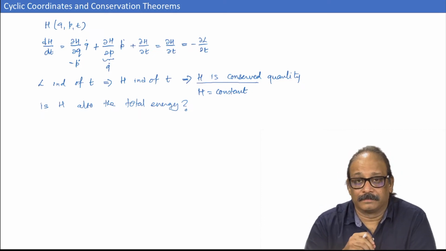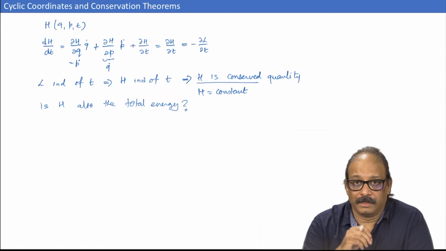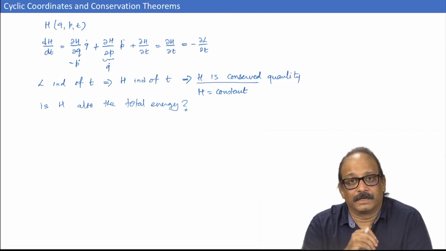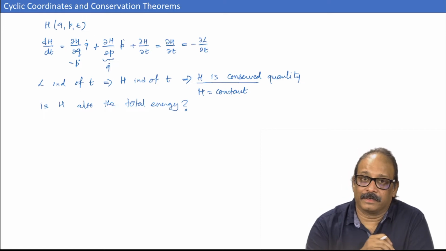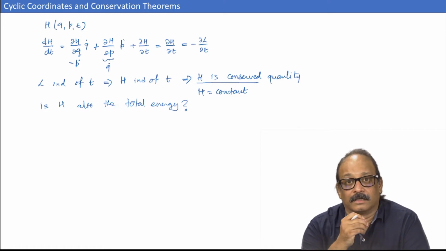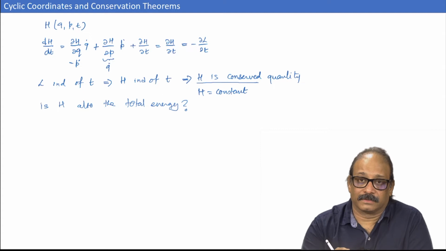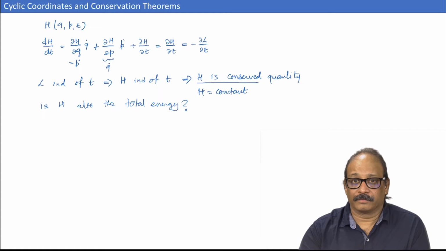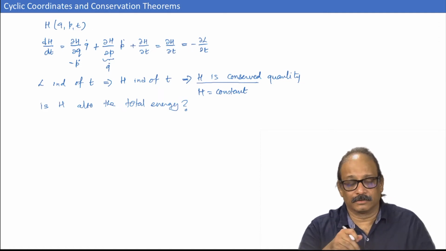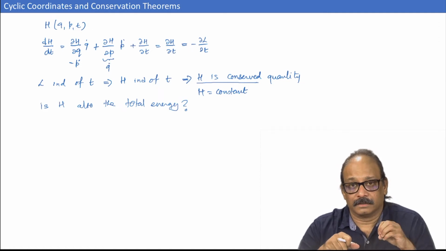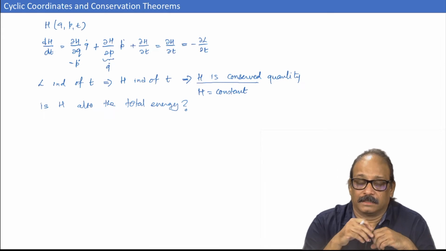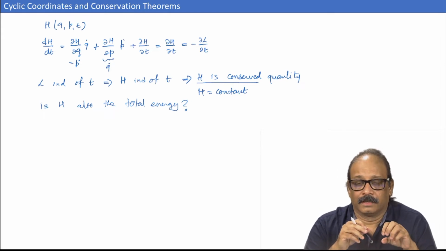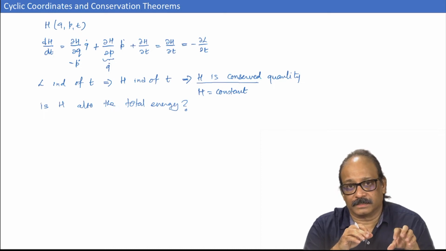So, it may happen that the Hamiltonian is the total energy and is conserved. It may happen that the Hamiltonian is the total energy, but it is not conserved. It may happen that the Hamiltonian is not the total energy, but it is conserved. So, all possibilities are there. These two questions are completely independent of each other, and that brings us to a slightly different discussion in this connection. See, the Lagrangian is a scalar function defined over configuration space.